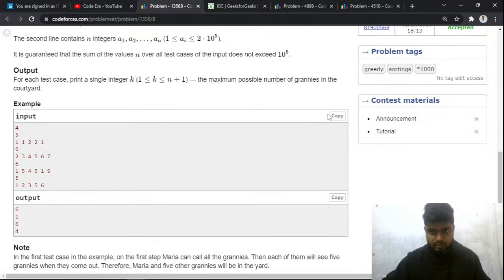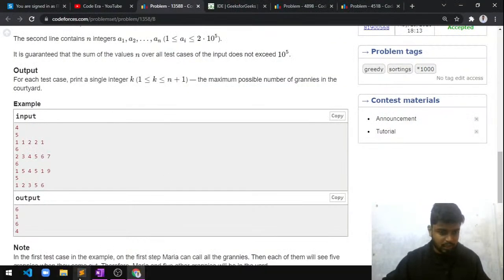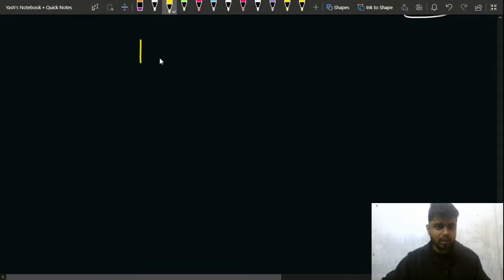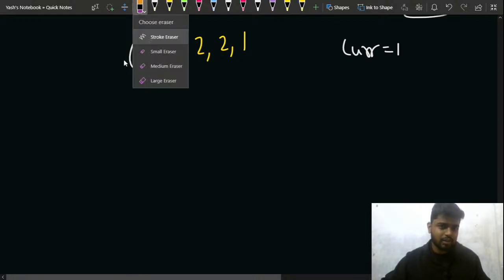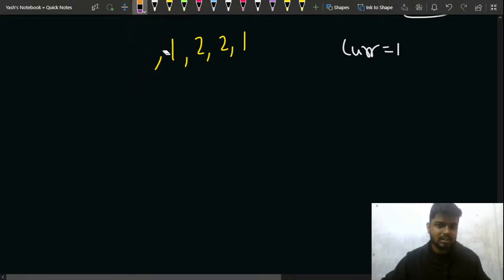So let's say the number of grannies are, let's copy this, 1 1 2 2 and 1. If 1 1 2 2 and 1 is the situation, then currently there is one granny, that is her. Then she can call all these 3 grannies and they will eventually come, because they needed at least one granny. So these 3 come in. That is 1 2 3.